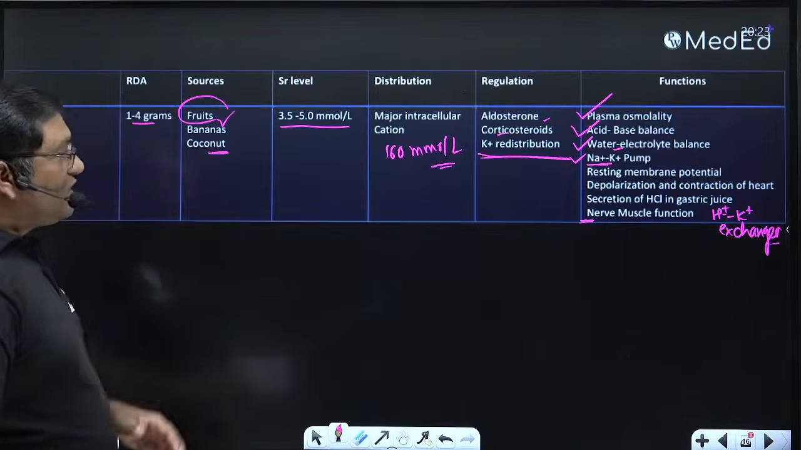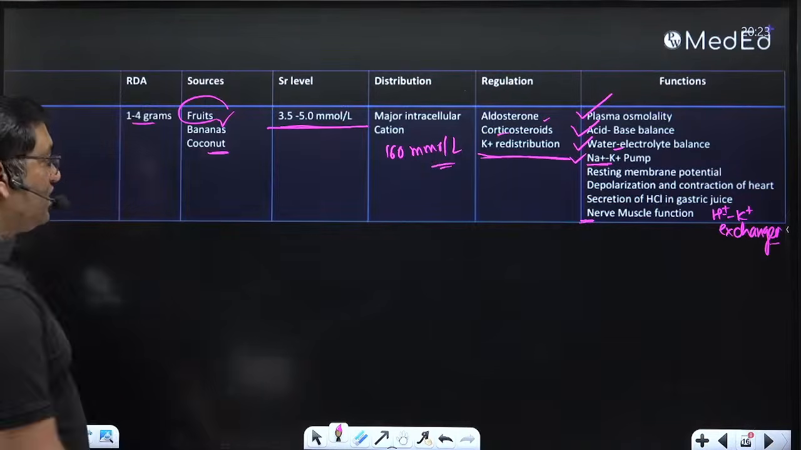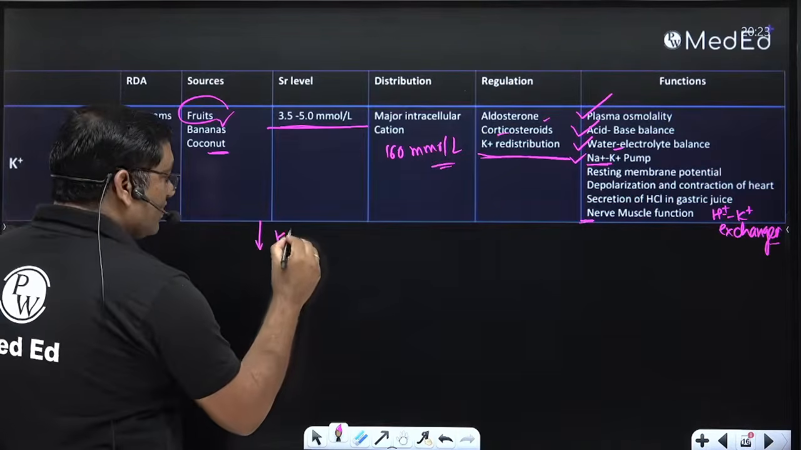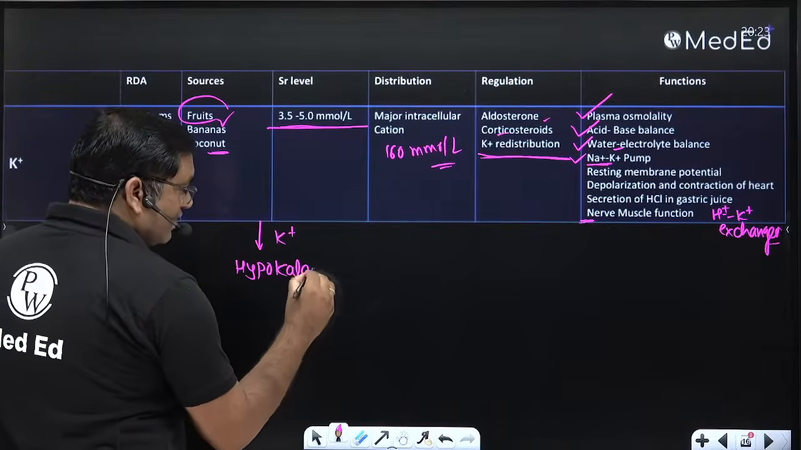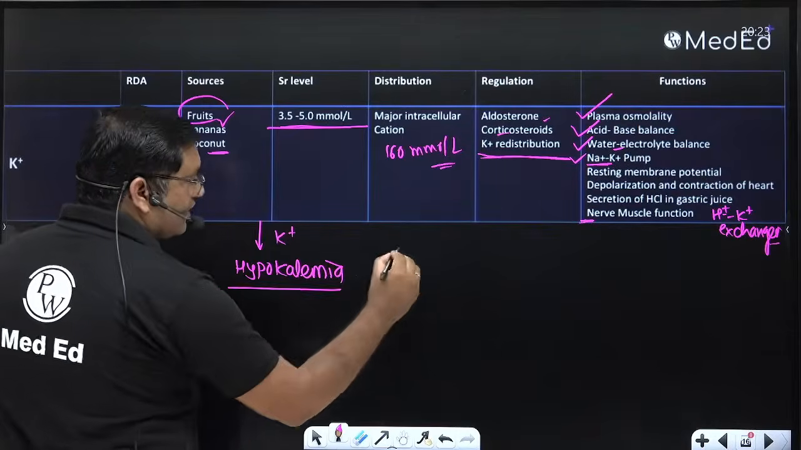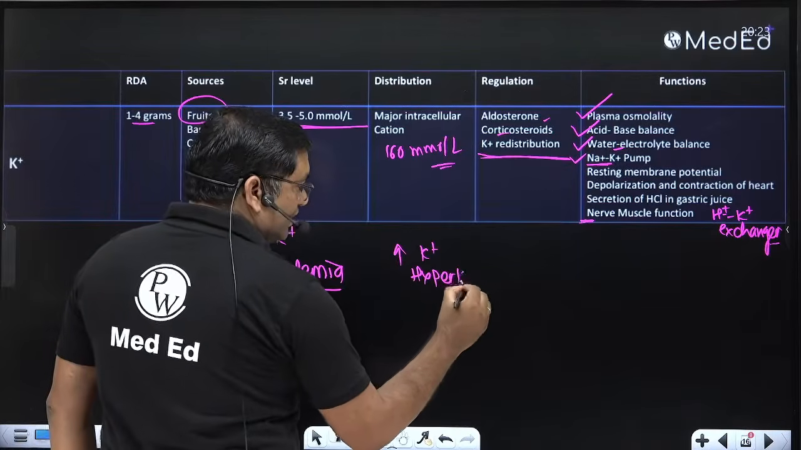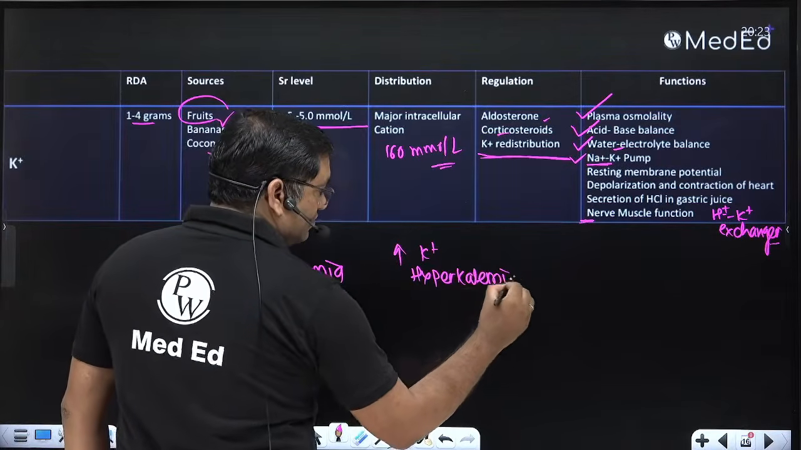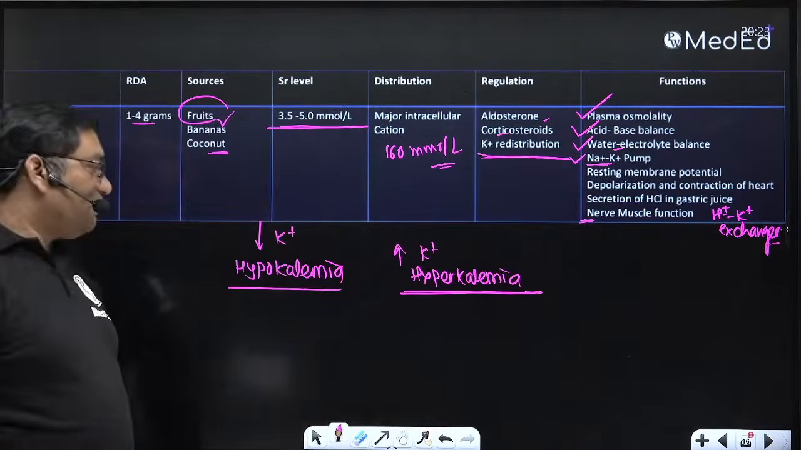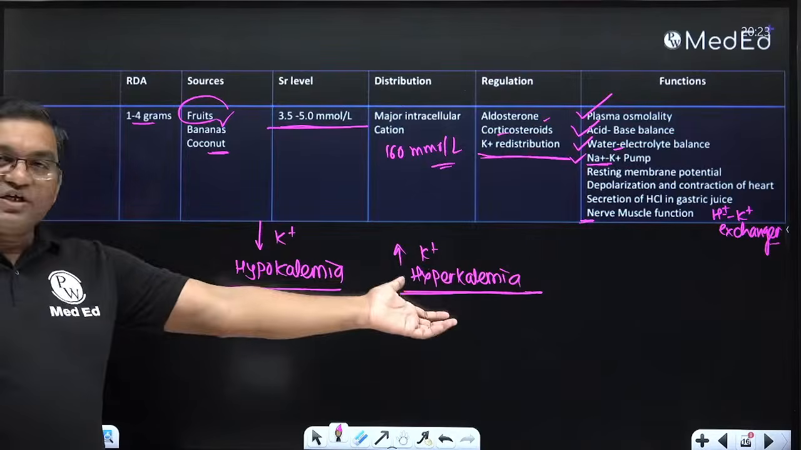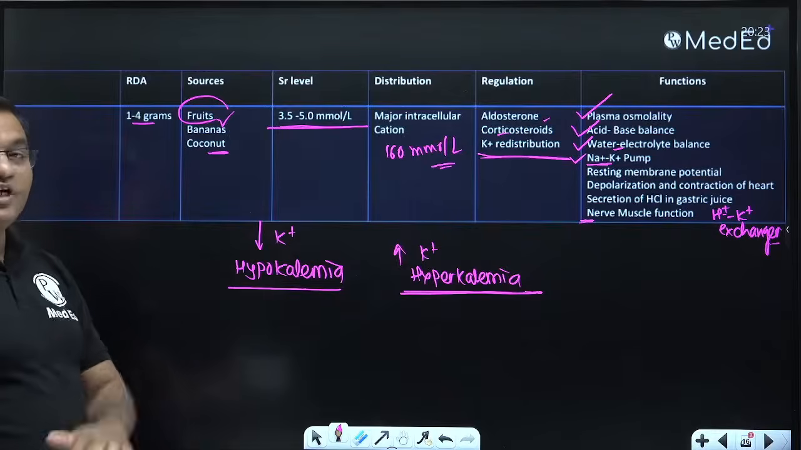Okay, so the normal potassium level is 3.5 to 5.0 millimole per liter. When there is a decrease in the potassium level, it is known as hypokalemia. And when there is an increase in the potassium level, it is known as hyperkalemia. Hypokalemia means decreased potassium, hyperkalemia means increased potassium. The normal range is 3.5 to 5.0 millimole per liter.